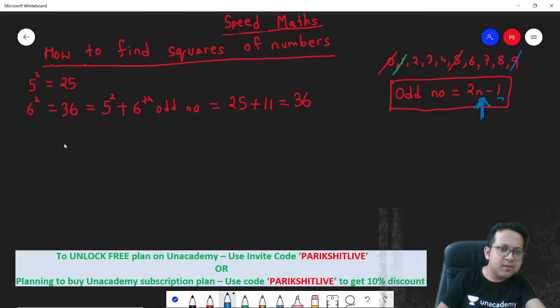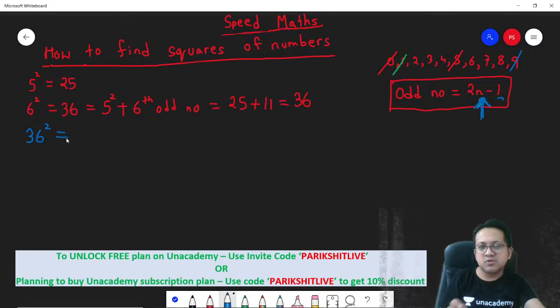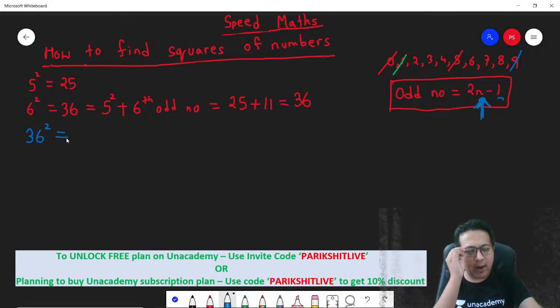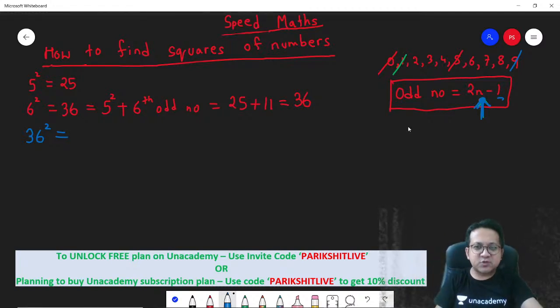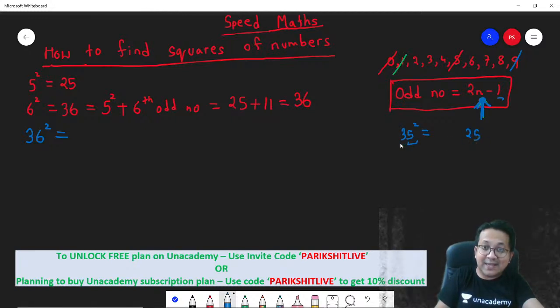Let's say I ask you to find the value of 36 square. 36 square could be difficult, but all of us know how to find 35 square. You know the shortcut: 5 square is always 25, and 3 into the next number, 3 into 4, 12.